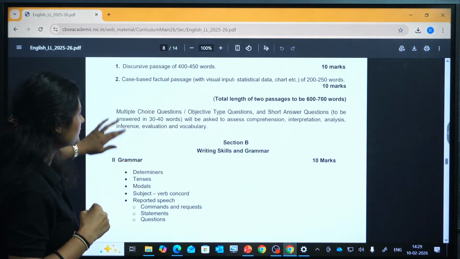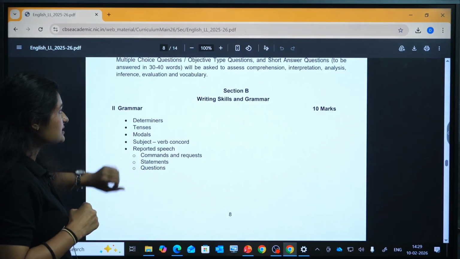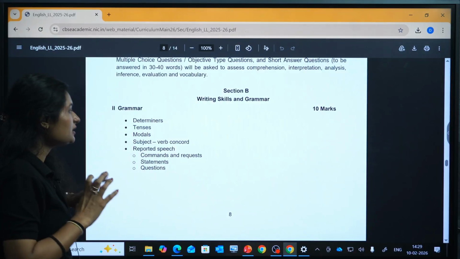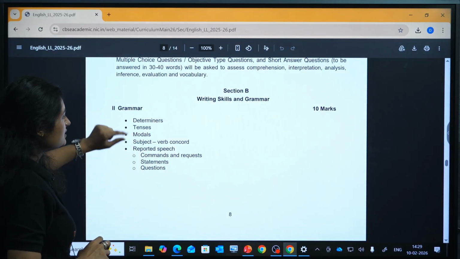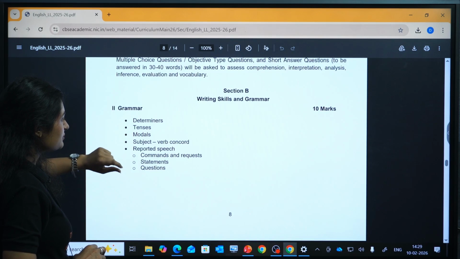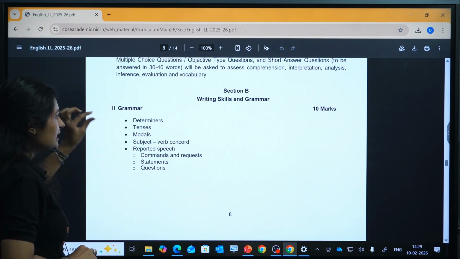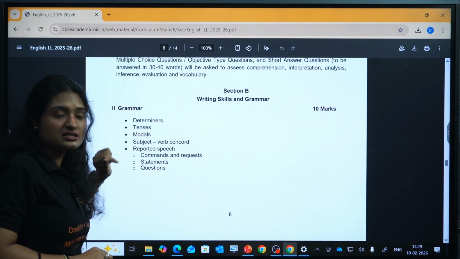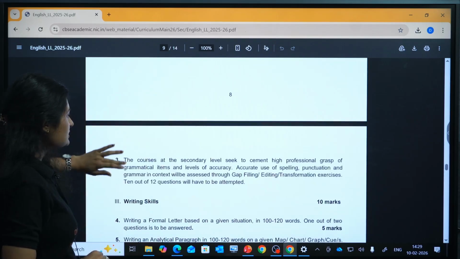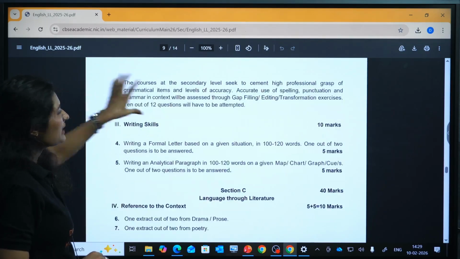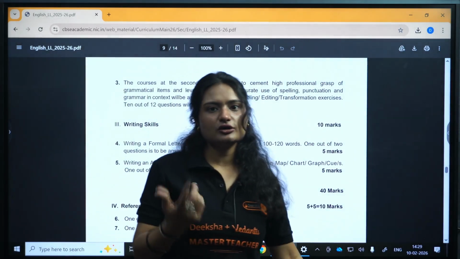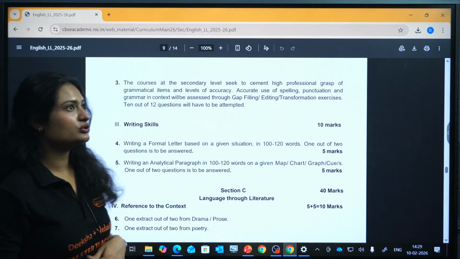Then you have the writing skills section. In writing skills, what is the grammar portion that is coming in your exam, my dear students? Determiners, tenses, modals, subject-verb agreement, reported speech, right? In these, reported speech and tenses are very important. And after that, some gap filling, editing, error editing, they also come in your exam. So, focus on these also.